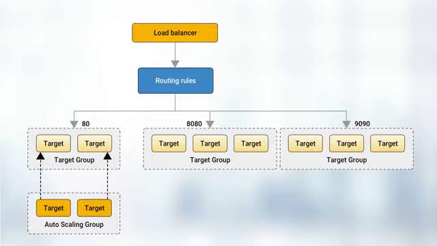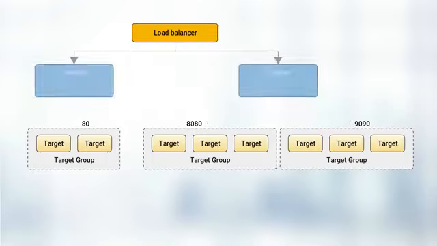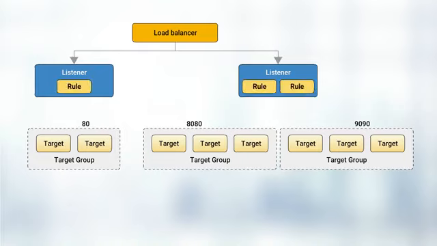You also create listeners to check for connection requests from clients, and listener rules to route requests from clients to targets in one or more target groups. Each listener has an inbound port and one or more rules that map URL paths to specific target groups. This lets you define path-based routing to specific microservices or containers that are often on different ports.